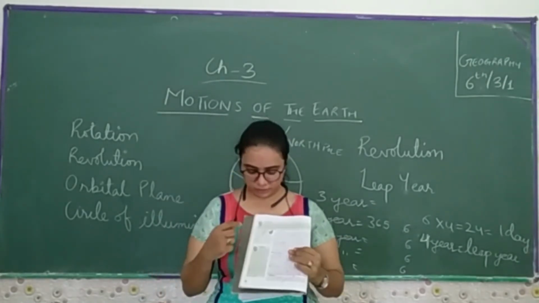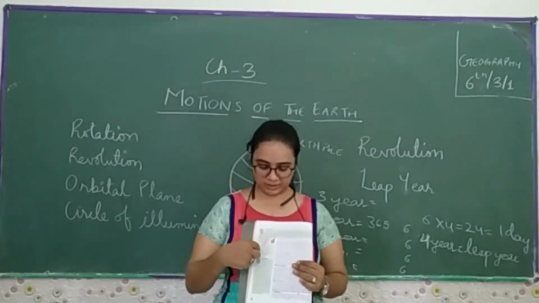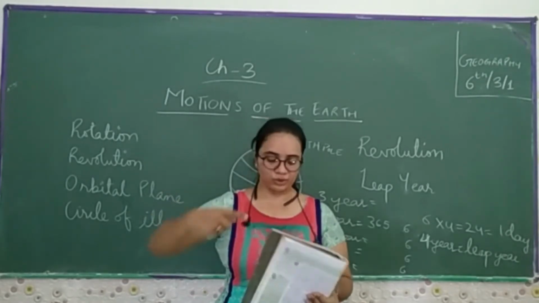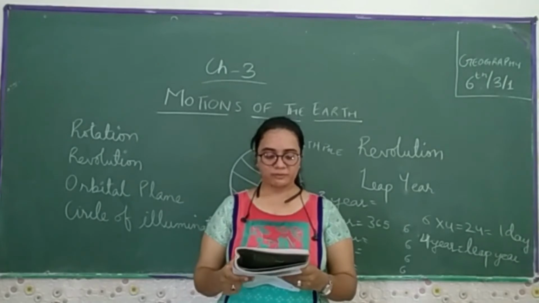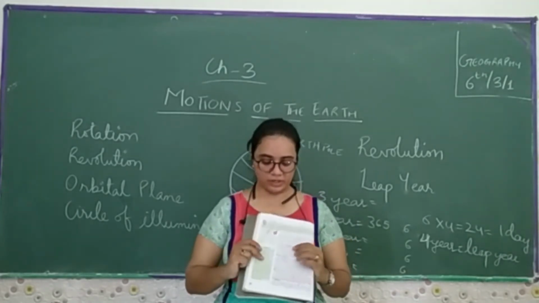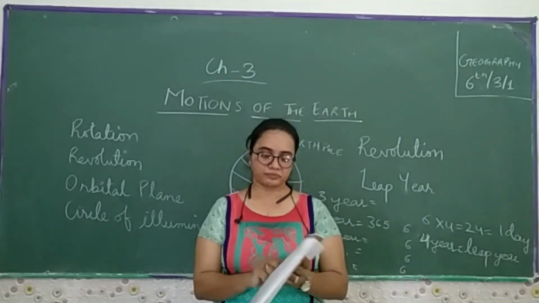Just like that, you have to hold these two pins, keep the thread around the pencil, and move it. The figure represents the ellipse. Now it has become the ellipse.